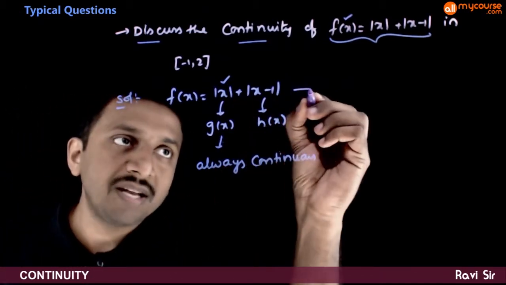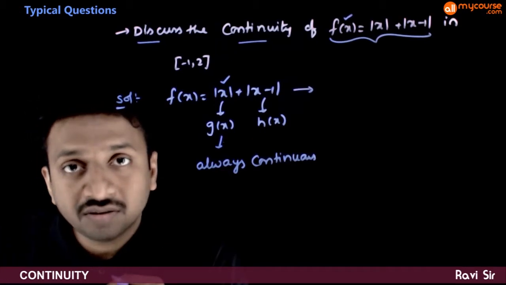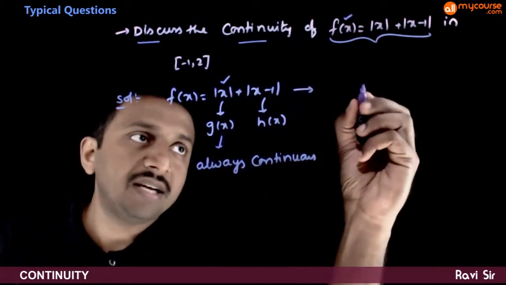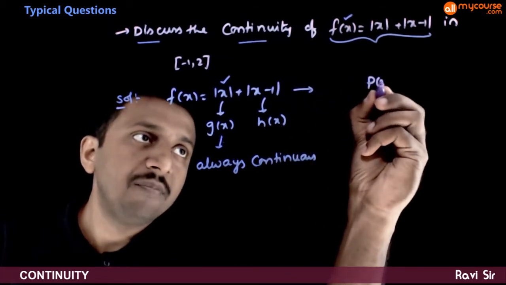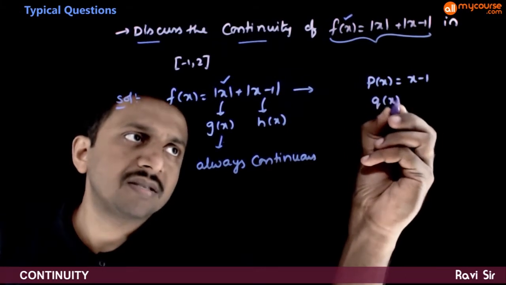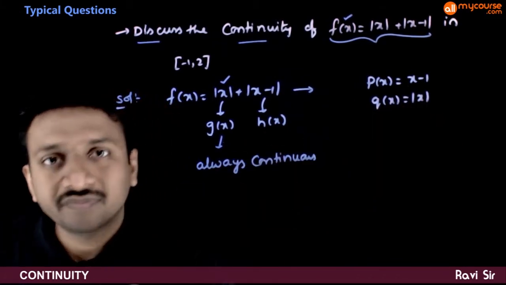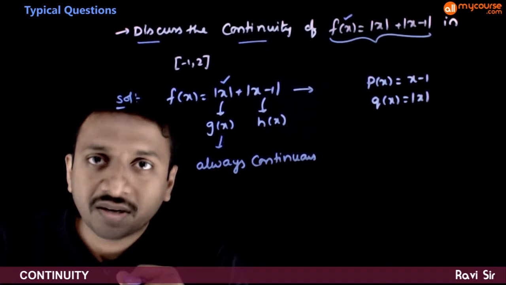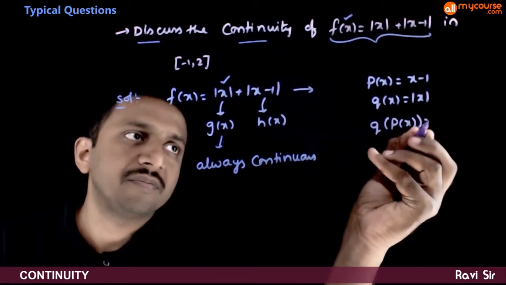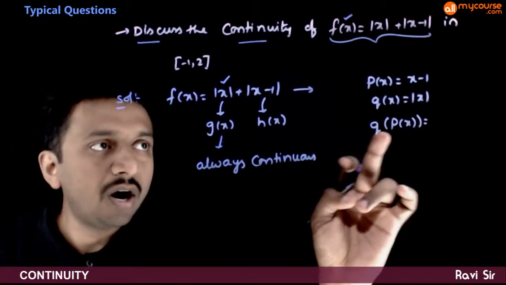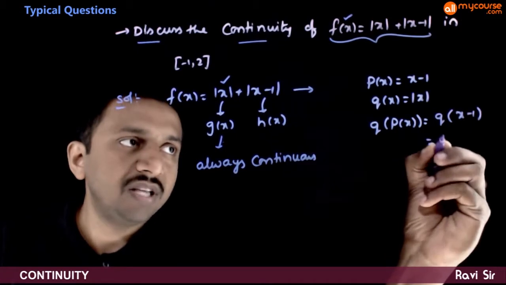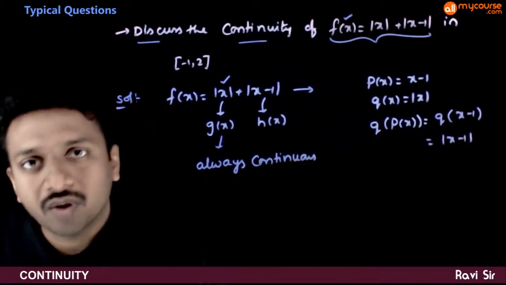Next, what can you tell about mod of x minus 1? Mod of x minus 1 is a composite function made of mod x and x minus 1. If you take two functions, p of x is equal to x minus 1, q of x is equal to mod x, then mod x minus 1 is nothing but q of p of x. What is q of p of x? It's nothing but q of x minus 1, which is equal to mod of x minus 1.